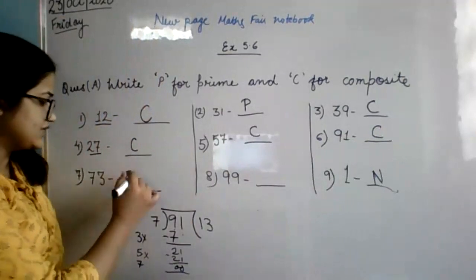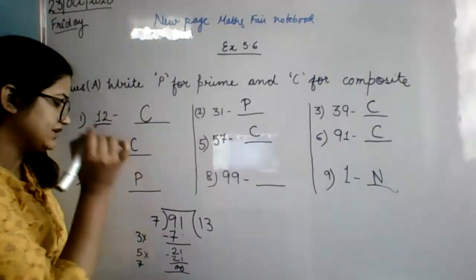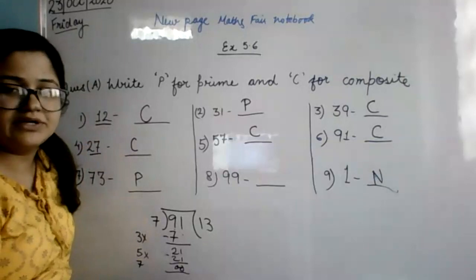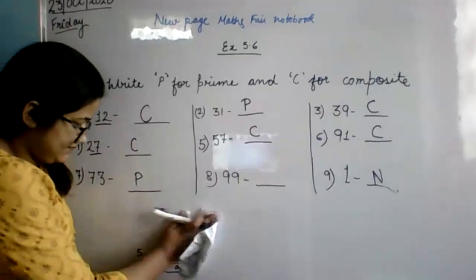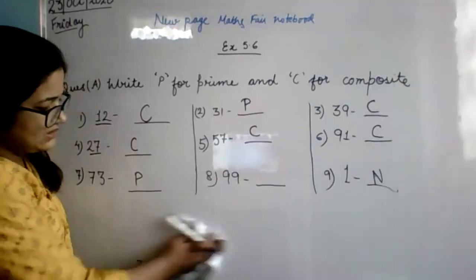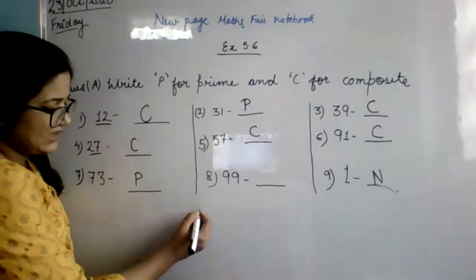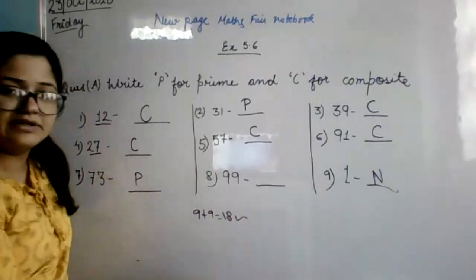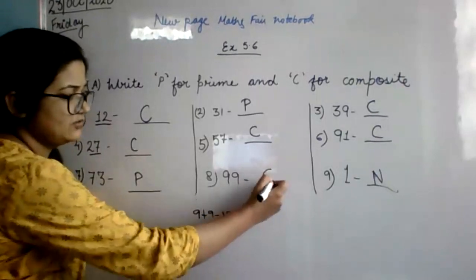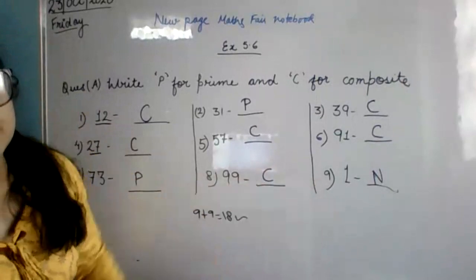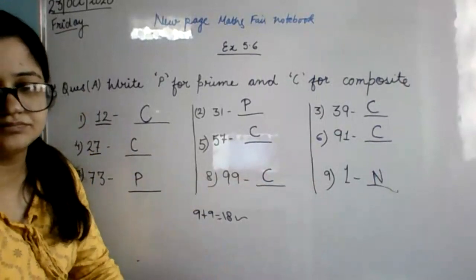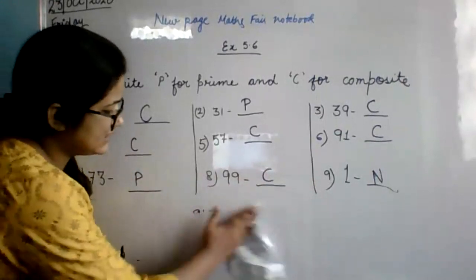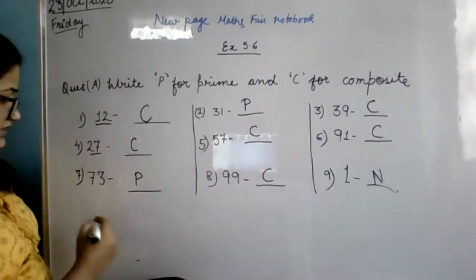Now 73, if you check one by one, it will not come in any of the tables till 13. So we will write it as prime. Okay, 99, this is the simplest one. 9 plus 9, total is what? 18. 18 is divisible by 9 and 3 also. That's why it is composite. And 1 is neither prime nor composite. Ma'am, 11 nines are 99, you can say.